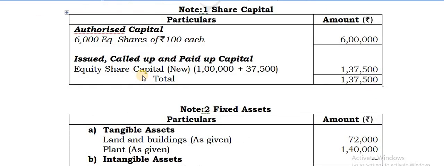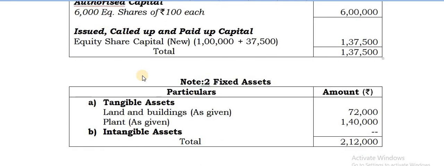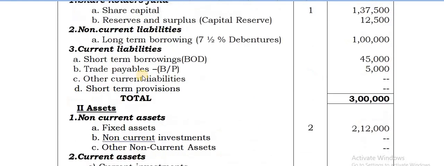Well, you can pause and write down first note 1 as well as note 2. And then you can write down these amounts.